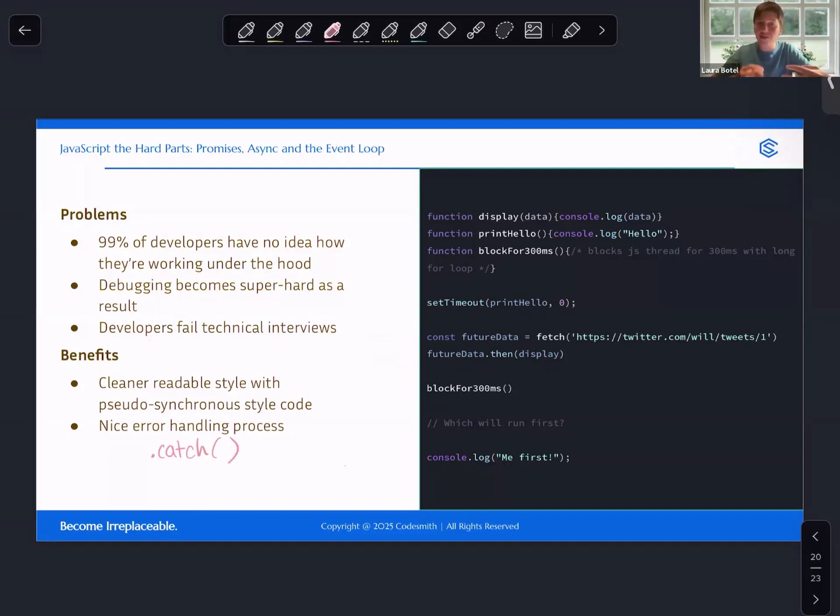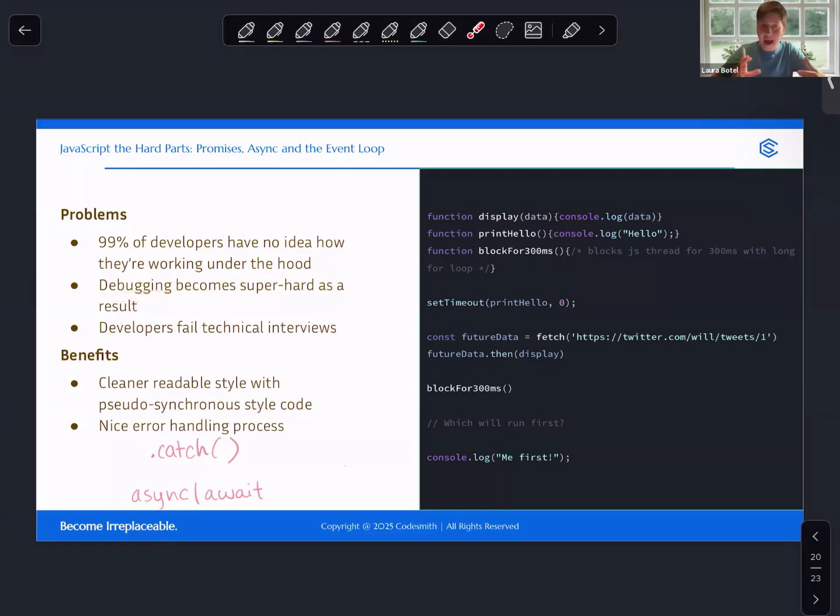And there is additional functionality that's been built on top of promises. So if you've ever used or heard of async await, async await uses promises under the hood. So this is another place where you could further expand your learning. What are the problems with this? Well, really, it's just knowing the rules. How is the event loop working? How are things moved from different queues into the call stack? And what does that mean for how I can debug?